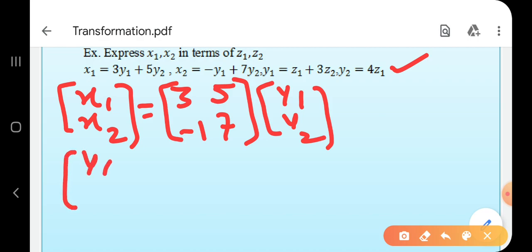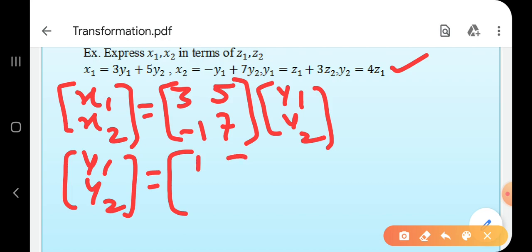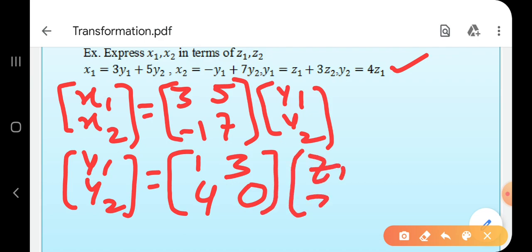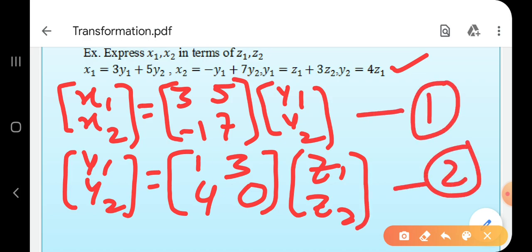And from the remaining two, I can write one more equation. y1, y2 is equal to, I have to do it roughly, so you just write down with me, first row is 1, 3, then 4, and there is no z2 term, so here 0, into z1, z2. Correct? So these are my two equations, 1 and 2. Now what we have to do, we are going to put the second equation in equation 1. We are going to substitute, instead of this y1, y2 at this point, put this value, 1, 3, 4, 0, into z1, z2.